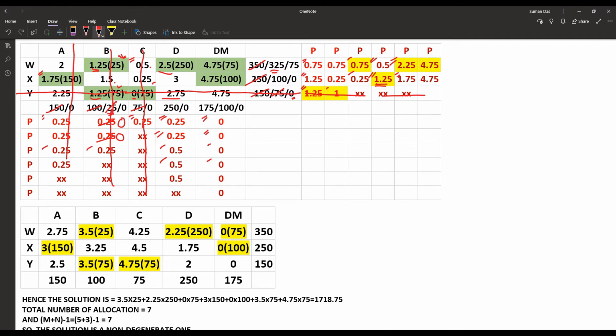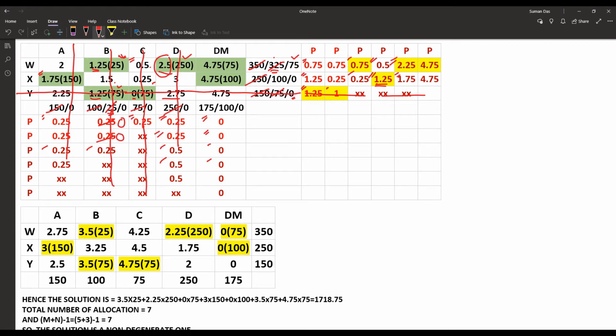So the next penalty for the first row is 2.25, second row 1.75, for the fourth column 0.5 and fifth column 0. So the maximum penalty is 2.25. According to the first row the minimum cell value is 2.5, and we are choosing 250 or 325. We are assigning 250 here, and 325 minus 250 is 75. So we are crossing out as 250 has been chosen according to the column.